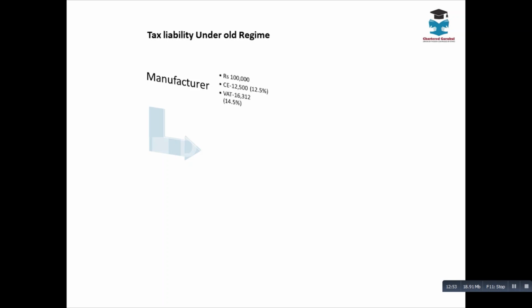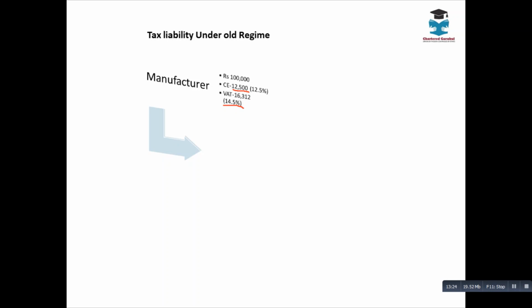Assume the price he fixed is rupees 1 lakh, right? 1 lakh is the amount, and the central excise duty is 12.5%, that is 12,500 on 1 lakh. VAT is 14.5%, but this 14.5% is to be levied on rupees 1 lakh plus 12,500.